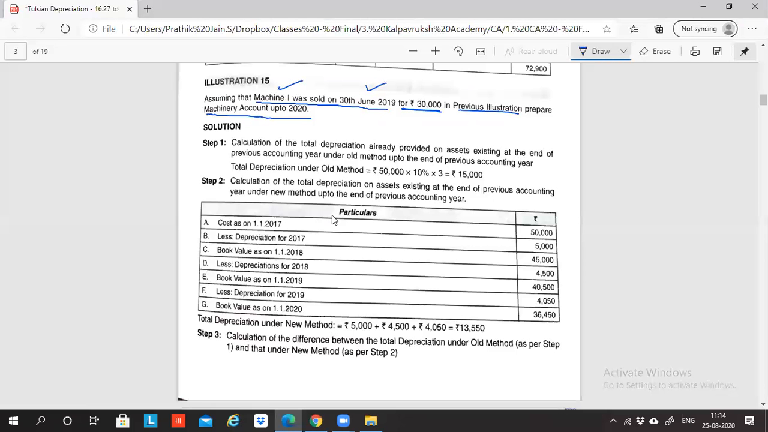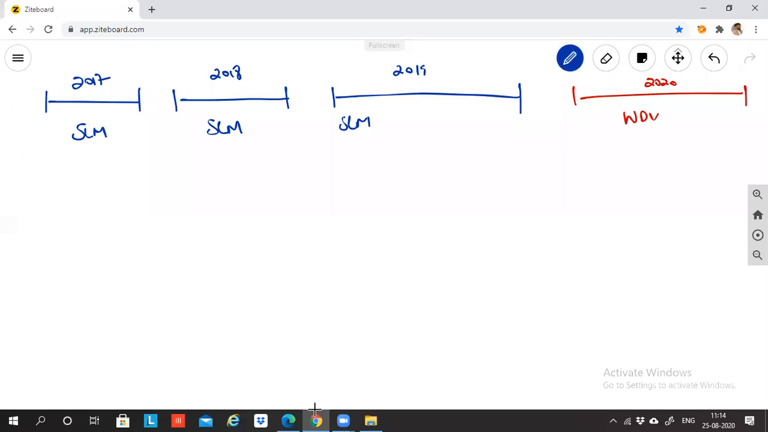What happened is, machine 1 was sold on 30 June 2019 for 30,000 rupees. The machinery is sold here. Now, what should I do? When I calculate the WDV here, I have to change the machinery account here only.